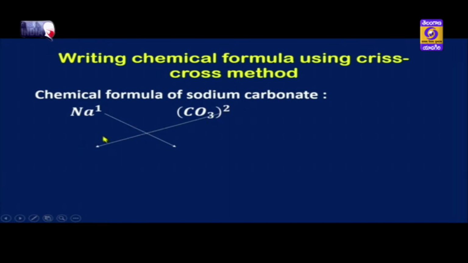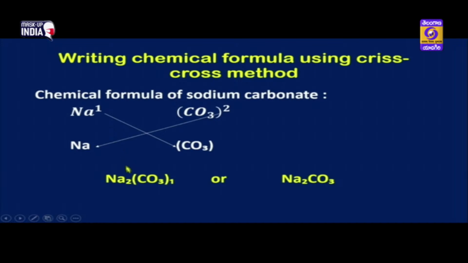Okay children, and their positions will also change, they will become the subscript now. See, 1 will go here and 2 will come here beside sodium. So the formula for sodium carbonate is Na2, this 2 is written with sodium, and CO3 has 1, written with carbonate. If it is a 1, we need not mention it separately, children. We will write it as Na2CO3. This is the chemical formula for sodium carbonate.